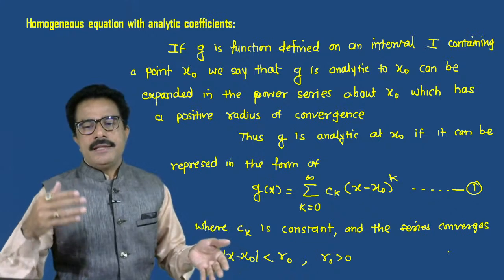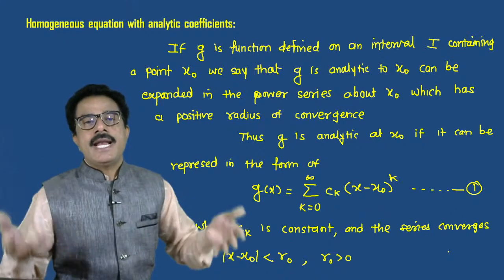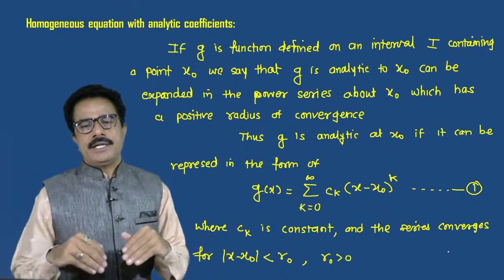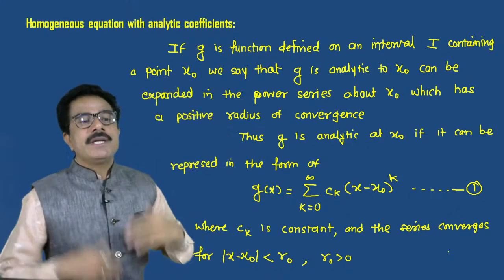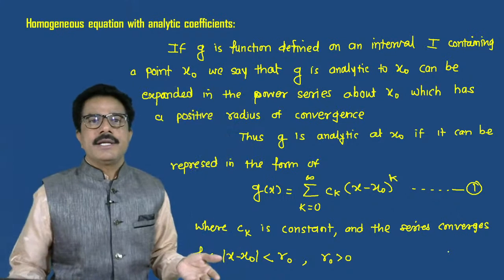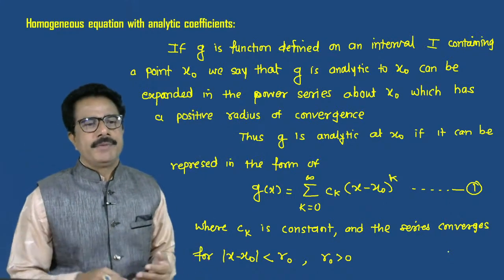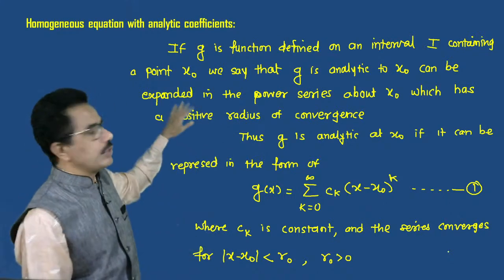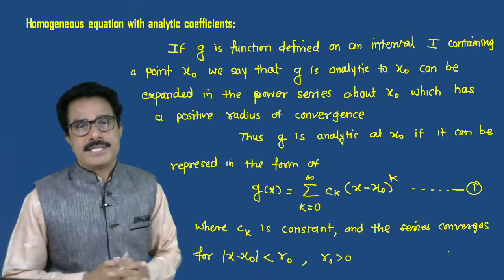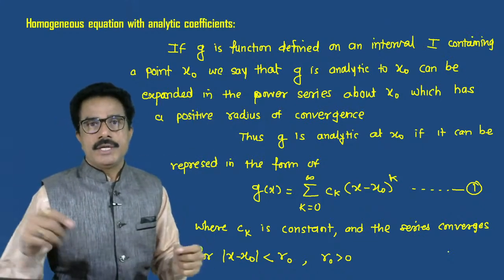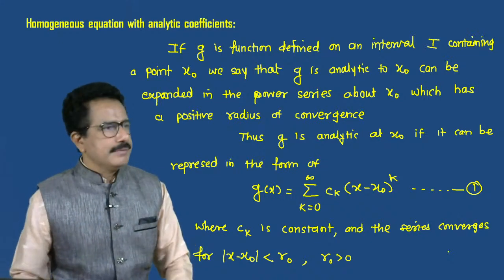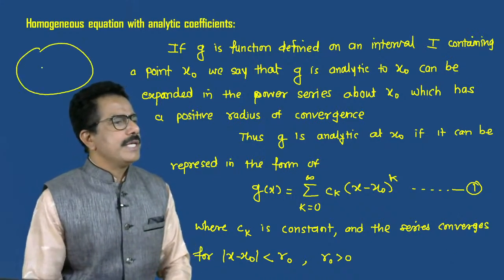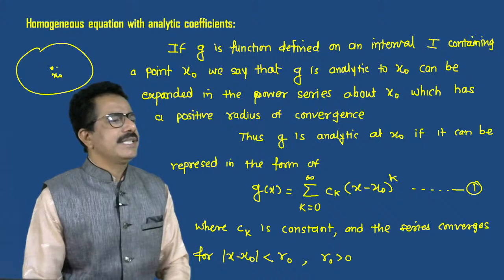We say that g is analytic at x naught if it can be expanded in a power series about x naught, which has a positive radius of convergence. Suppose x naught is a point, we consider it the center.